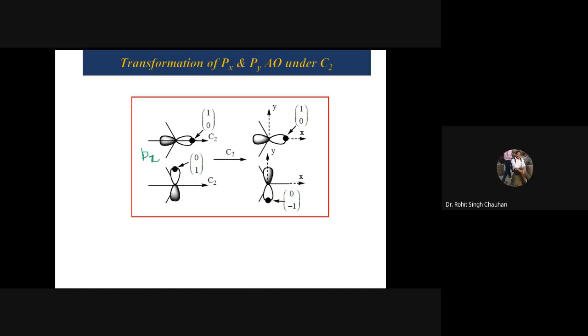Okay. Now see, for px, suppose I give a representation for it, and according to that representation, this is the matrix representation 1 0. Right. Now if you rotate it along C2, what will happen? This point, focus on this. What would happen if it is combined under the C2? Now see, here I have shown it properly actually. This one is going to be here. Now see, this particular point, if you focus, is coming here.